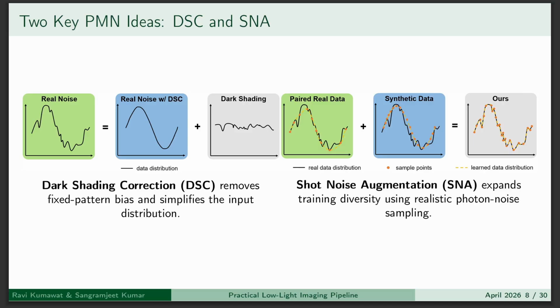Moving on to the two key ideas of PMN, SDC and SNA. SDC stands for Dark Shading Correction, which removes structured biases, and SNA stands for Shot Noise Augmentation, which increases training diversity. Together, these two form the core part of our project and they improve learning and final output quality.